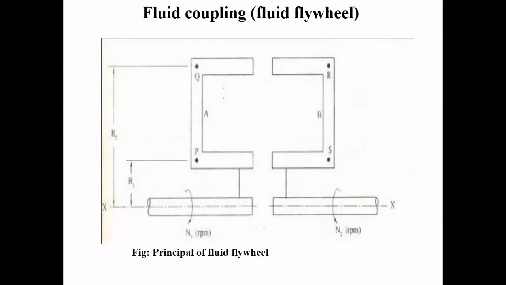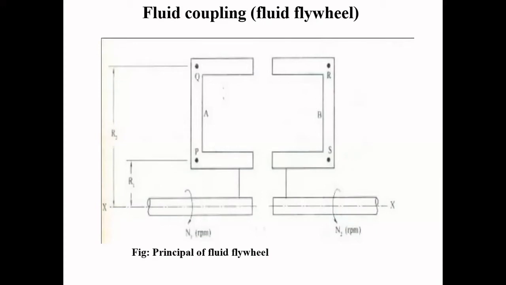Another advantage of this fluid coupling is that the fluid in the coupling behaves as a cushioning agent between the engine and gearbox in order to absorb shocks during braking and coasting down on the engine.